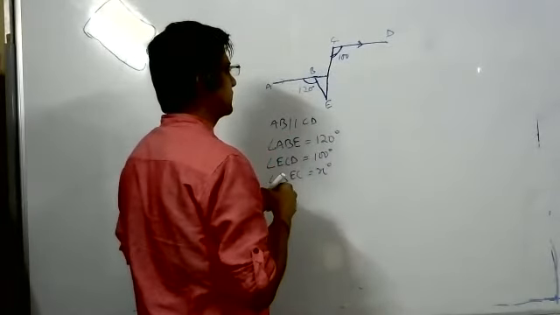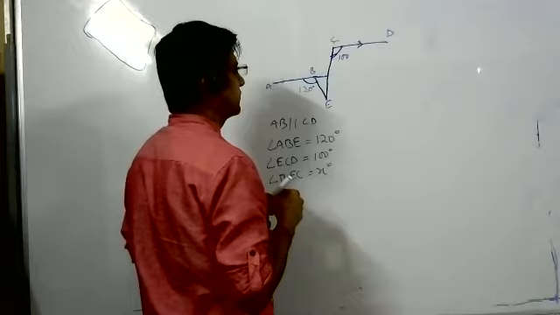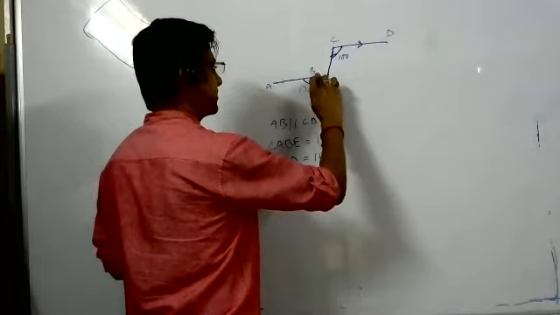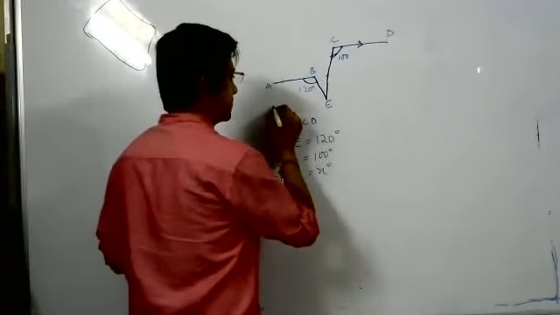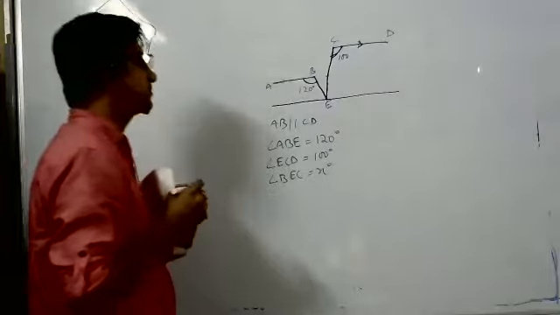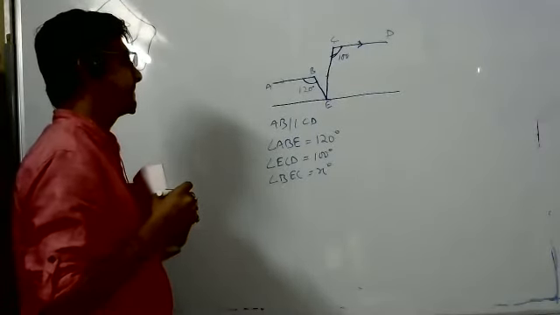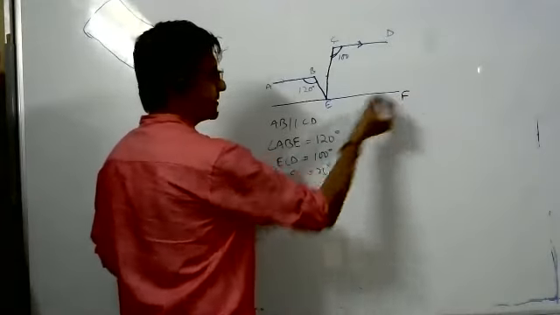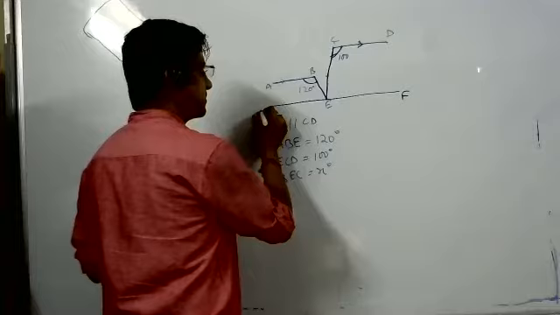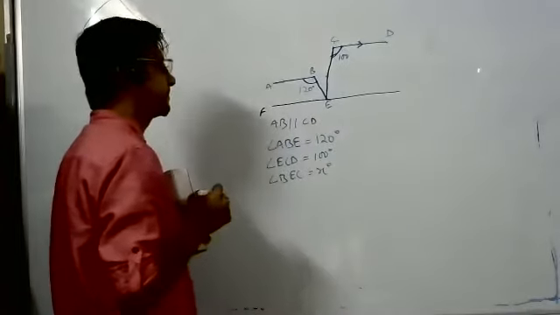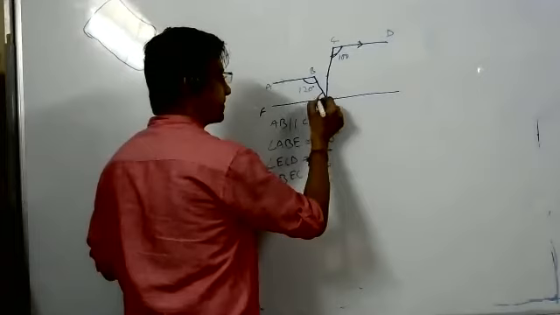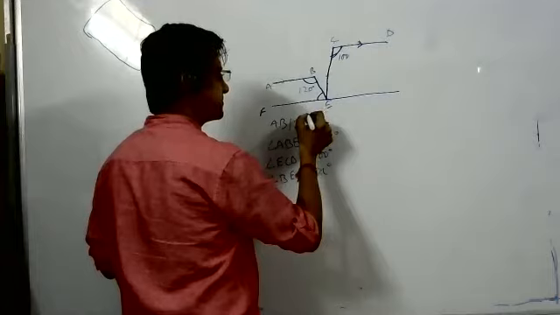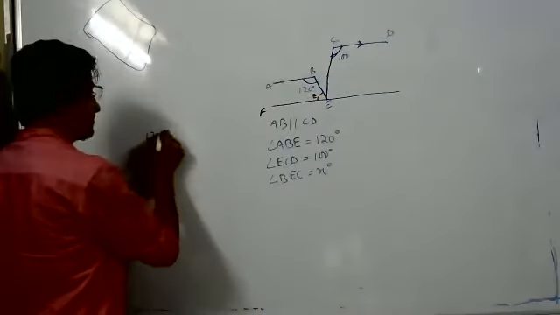Sir, I drew a line parallel to AB through E. Now, angle BEF, we can take it as Z, and then Z plus 120 equals 180 because of co-interior angles.